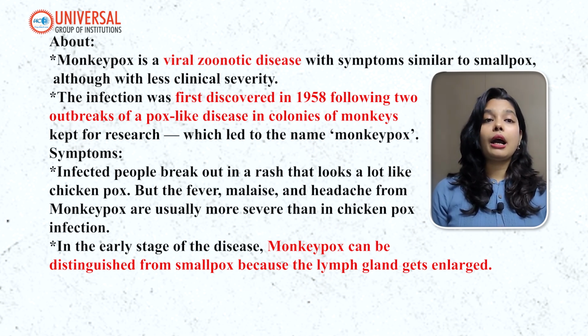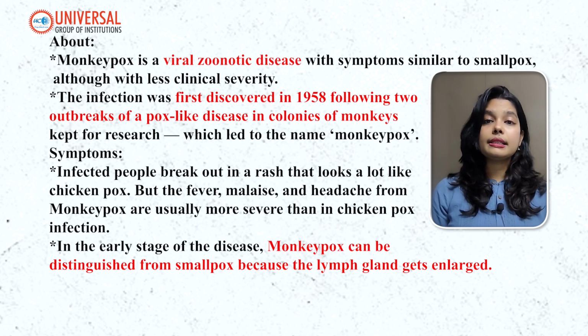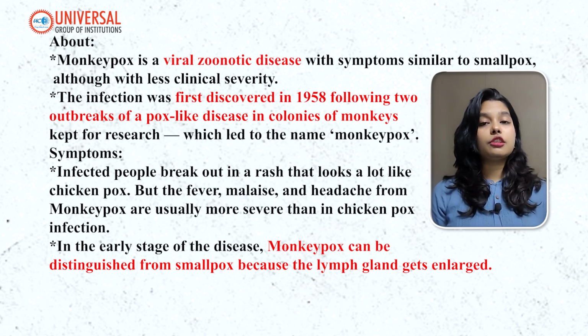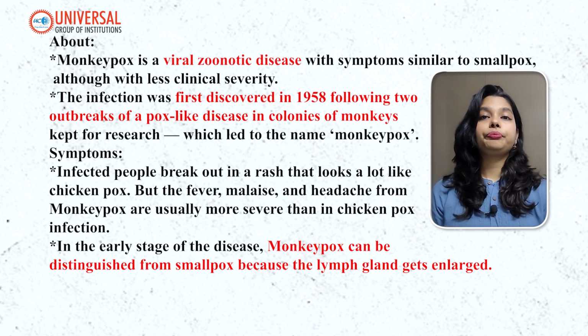Infected people break out in a rash that looks like chickenpox, but the fever, malaise and headache from monkeypox are usually more severe than in chickenpox infection. In the early stage of the disease, monkeypox can be distinguished from smallpox because the lymph gland gets enlarged. So here the lymph gland gets enlarged.